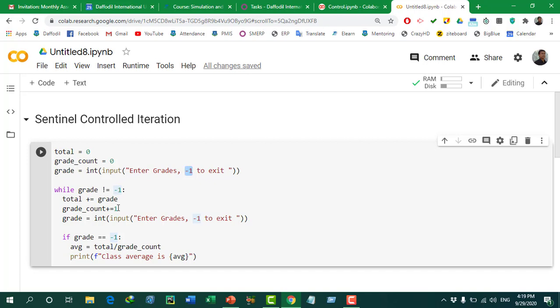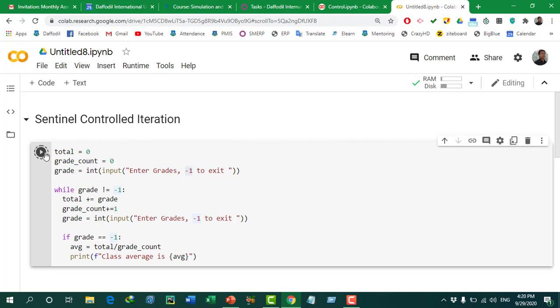Then when the user thinks that all the values they intended to give as grades are finished, they will press -1 depending on the message, and when they press -1 the loop condition fails, and it goes outside the loop and comes here. After here it compares grade equal to -1, and this time it becomes yes, and if it is yes, then average equals total divided by grade count, as we have done in our previous case, and then we just give the output of the average. So that's what the sentinel control is for.